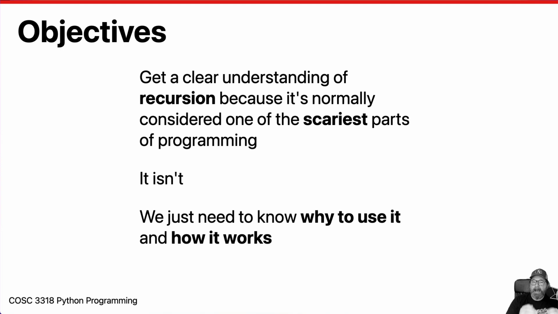We've gone through how functions work and how the call stack works and how functions transfer control from top to bottom back to another line. As long as you understand those two things, that when you call a function, the transfer of control means the next line executed is the first line of the function, as well as the fact that there's a call stack that contains the variables for the parameters and the local variables, recursion is not a scary thing. We just need to know why to use it and how it works.